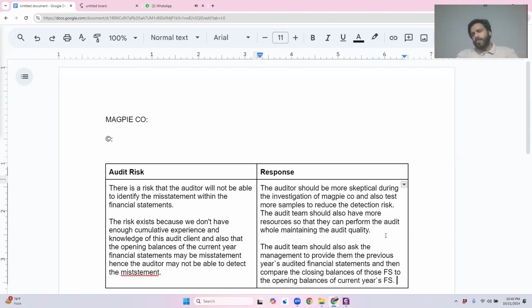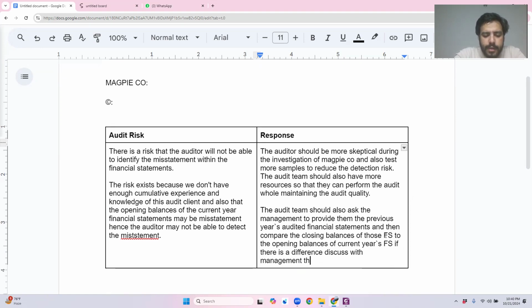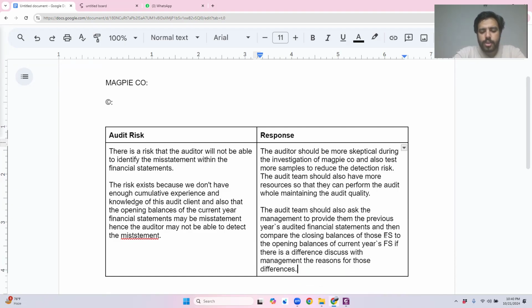Now, a better response would also say what if there is a difference? Obviously, I need to give a response to that as well. What if you identify that, oh, this is not correct? It is a simple hack. You can always write down, discuss with management why there is a difference. Just ask from the management. You will always write down within the exam: if there is a difference, discuss with management the reasons for those differences. The management should just let you know why there is a difference between the closing balances of the previous year and the opening balances of the current year. Got it?